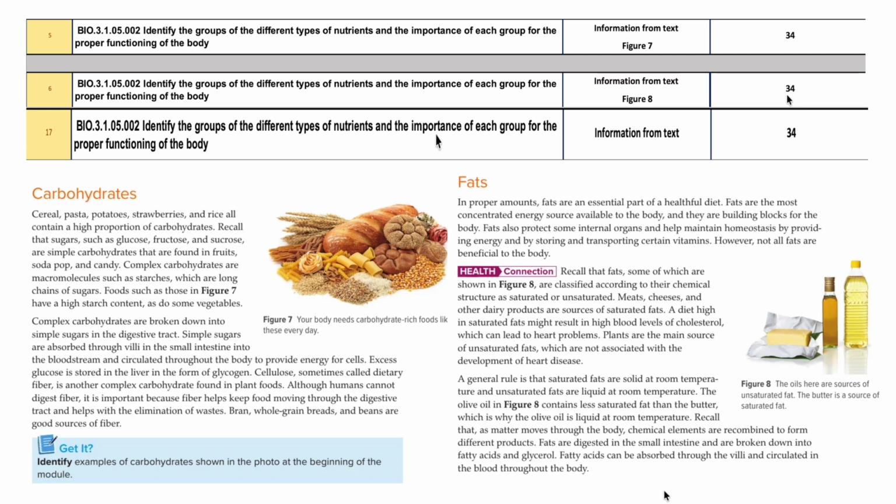Question number 5, 6, and 17 are from page number 34. Page number 34 is describing two different nutrients, or biomolecules, that are required by your body. These are carbohydrates and fats. Carbohydrates are the sugars.